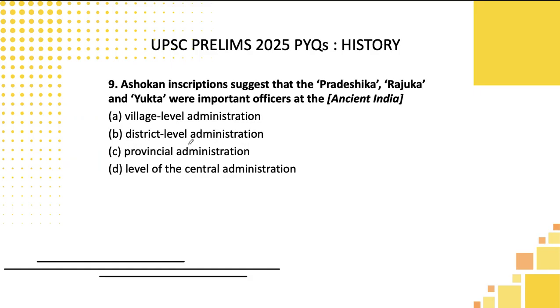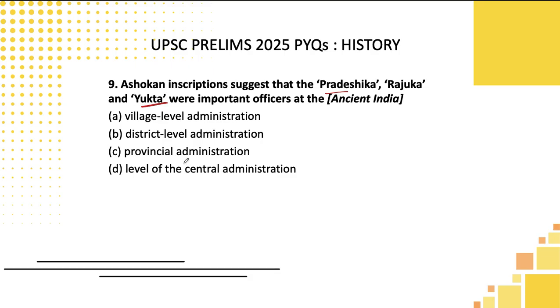Let's move to the next one. Ashokan inscription suggests that the Pradaksha, Rajuka and Yukta were important officers at the... So basically they have listed whether he is an officer at village level, district level, provincial, central administration. Again, this is a pure fact.